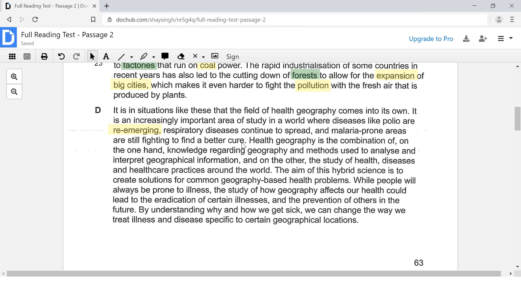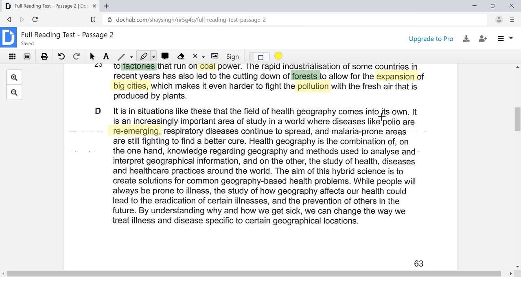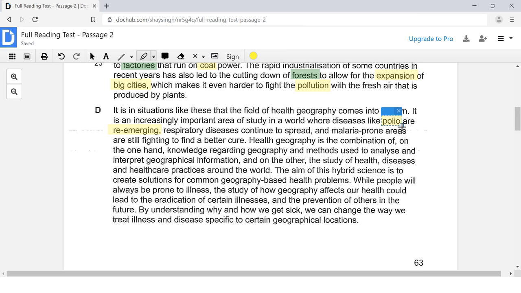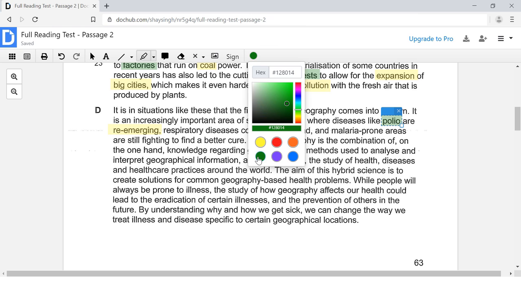So which disease has returned back after having been eradicated? It says right here, diseases like polio are re-emerging. So polio is going to be the correct answer for question number 25. Polio.